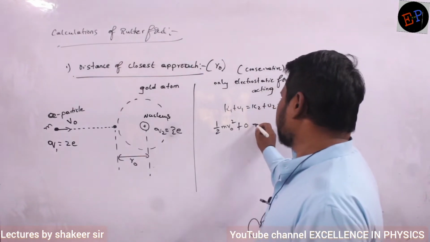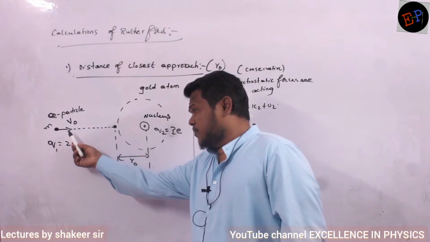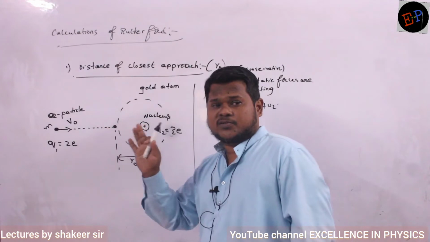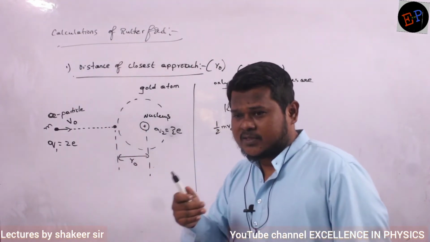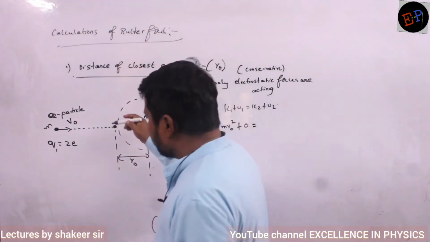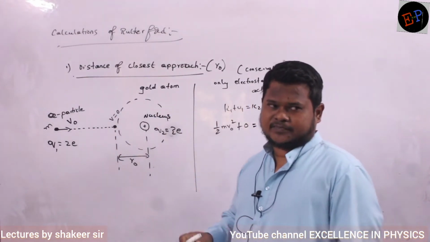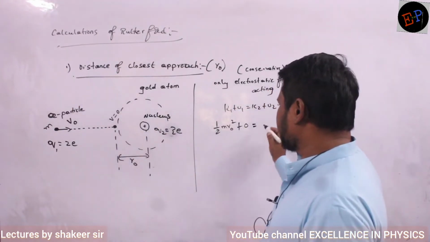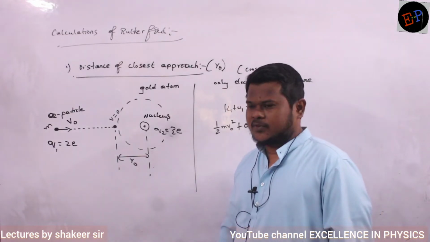So final kinetic energy, listen very carefully. When the alpha particle starts coming towards this nucleus, the force of repulsion will increase, because both repel each other. So the velocity of the alpha particle continuously reduces. And when it reaches this position, its final velocity will be 0. It will be temporarily at rest. Then again it will travel in the opposite direction. Therefore its final velocity is 0, and final kinetic energy is also 0.